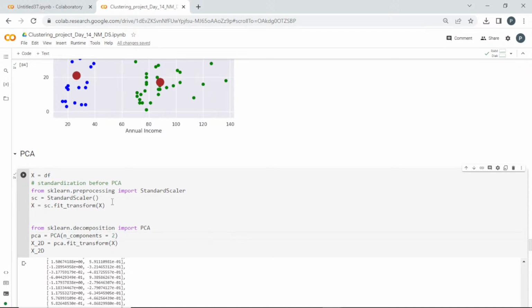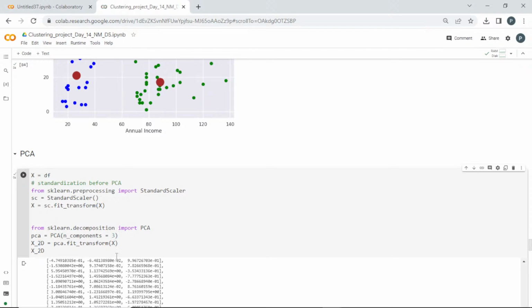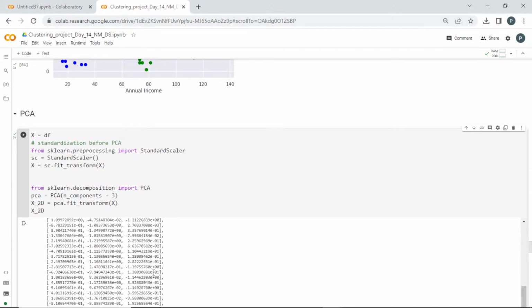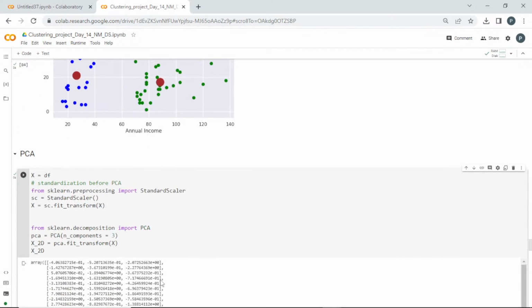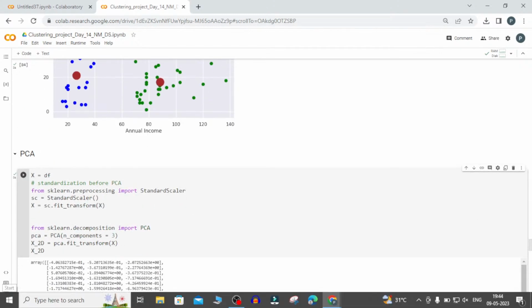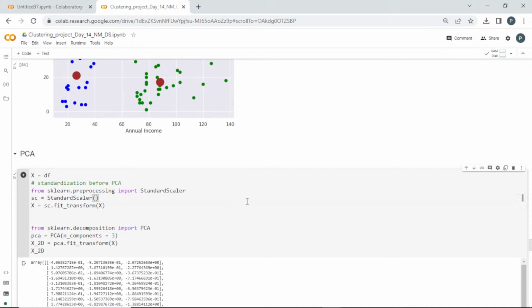Once I scale the data, I have to select the PCA number I want. For example, if I want to turn them into 3, I can do this. See here, I got 3. It is going to take the important features. As I told you earlier, from the eigenvalue, which is high, it is going to take it and transform them into 2D. If I pass 3, it is going to turn them into 3, from the 4.